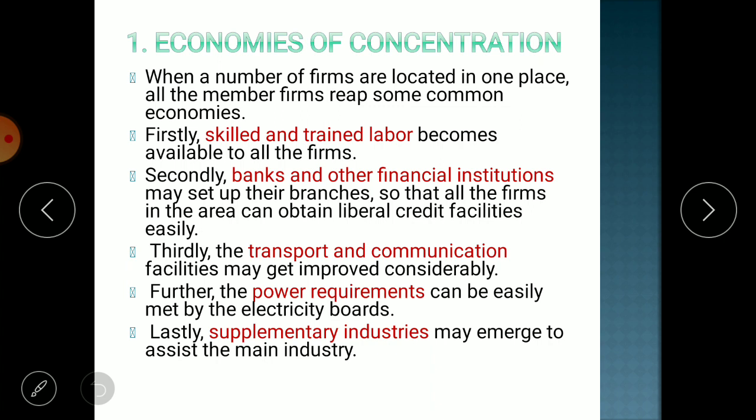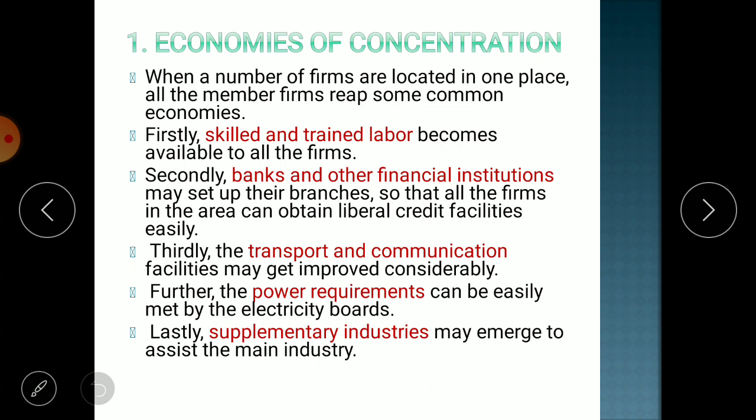Now just imagine that you start your business elsewhere which is not very well connected to the roads and other industries. Will the electricity board give you special facility or attention? No, you cannot have the continuity of electricity 24/7. So if you want to have a very good power facility, you have to establish your business in the areas where the same kind of industries are available.